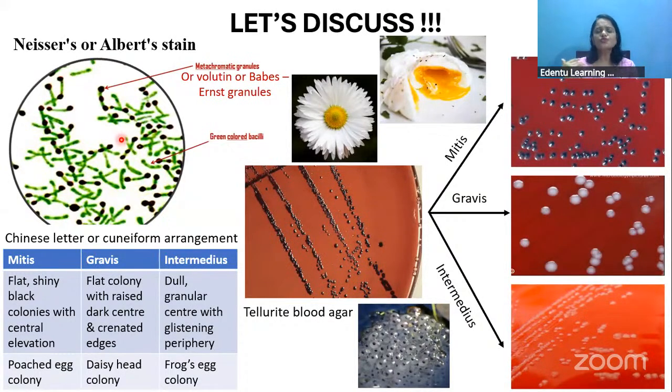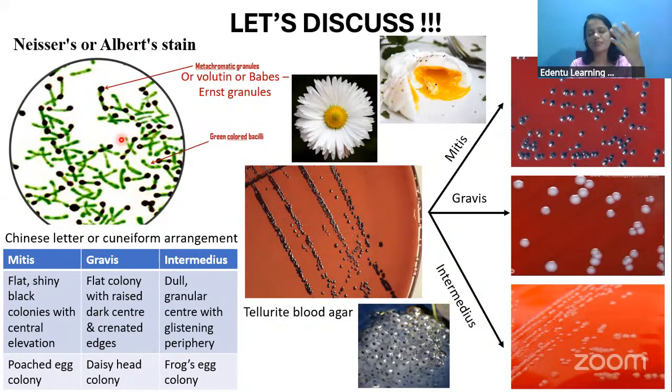Now, you can culture this Corynebacterium diphtheriae also. You can use tellurite blood agar for culturing this Corynebacterium. Now, if you culture this Corynebacterium on tellurite blood agar, you will be able to see three types of colonies.